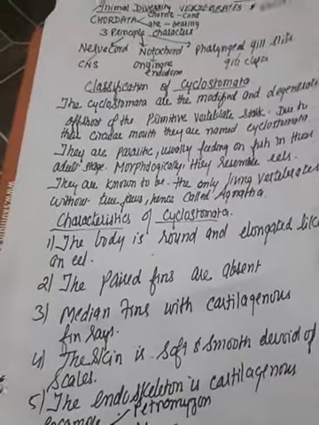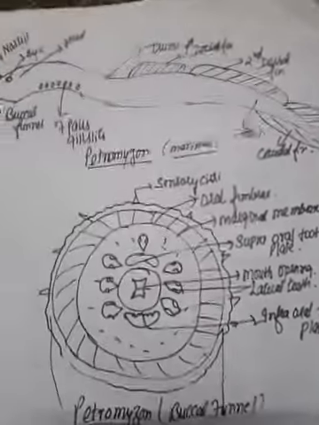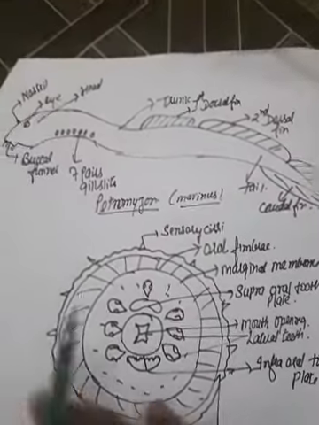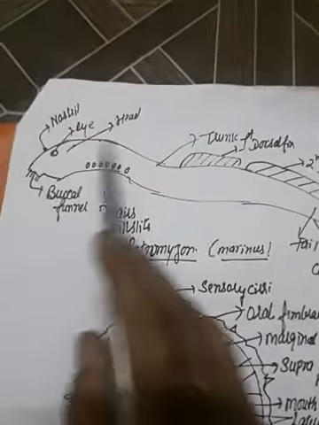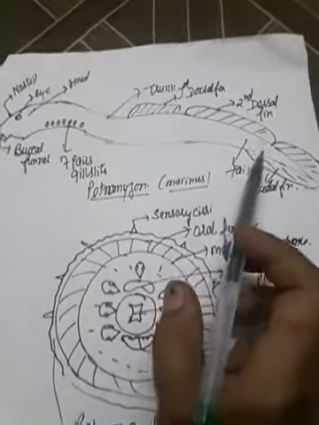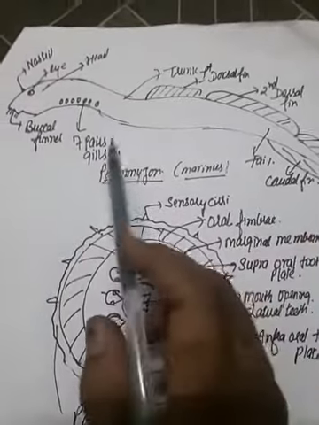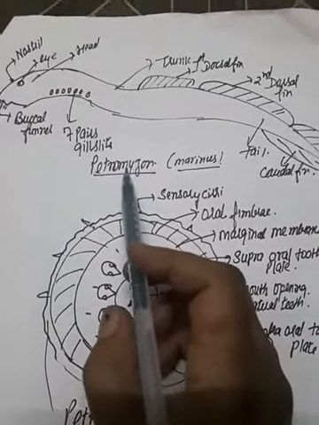First we'll discuss Petromyzontia, where the example is Petromyzon. As you see in this diagram, the structure of Petromyzon is just like an eel, with a cylindrical body, and it is commonly called lamprey.